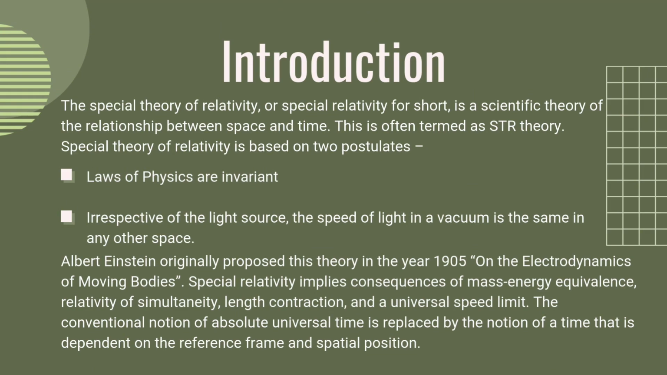The special theory of relativity is based on two postulates. Albert Einstein originally proposed this theory in the year 1905. In "On the Electrodynamics of Moving Bodies," special relativity implies consequences of mass-energy equivalence, relativity of simultaneity, length contraction, and a universal speed limit. The conventional notion of absolute universal time is replaced by a notion of time that is dependent on the reference frame and spatial position.